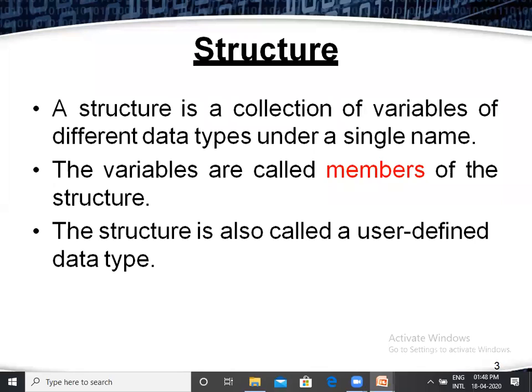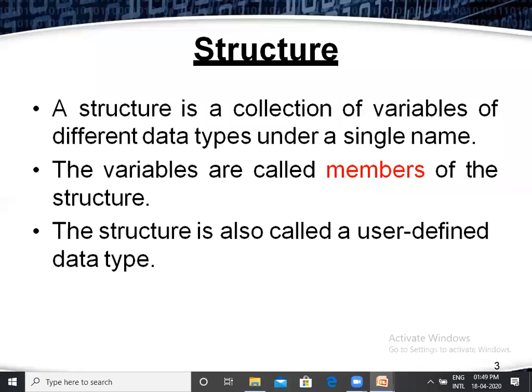Next, structure is called a user defined type. We know there are many data types. Data types are primarily divided into primary data types, user defined data types, and derived data types. So the structure is one type of data type, that is a user defined type.